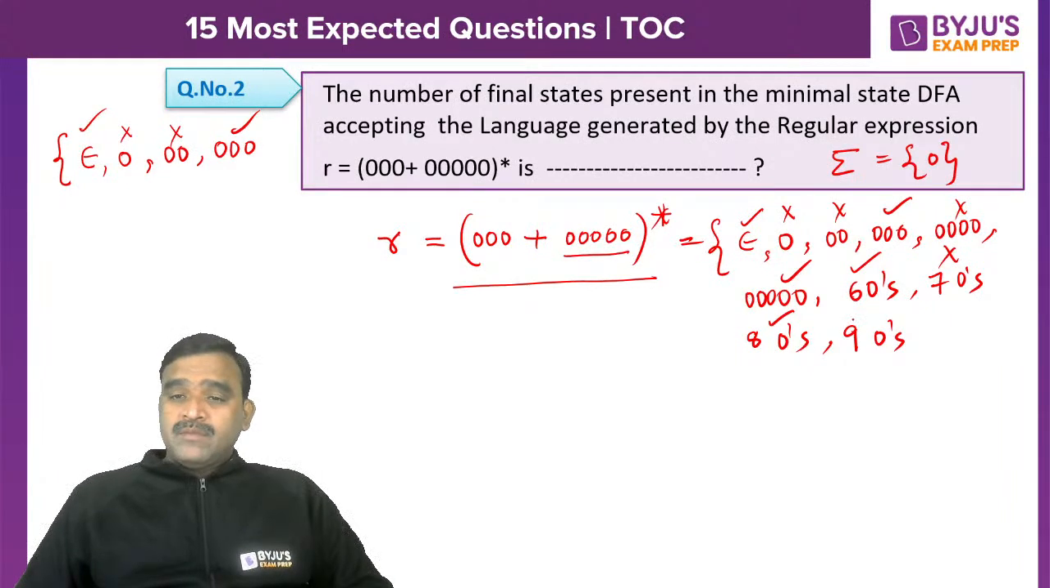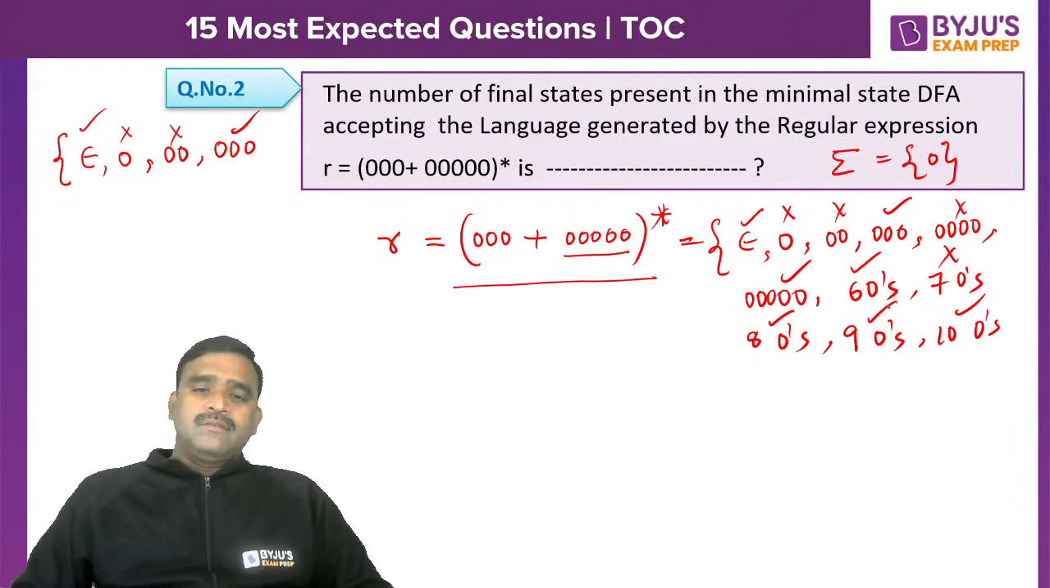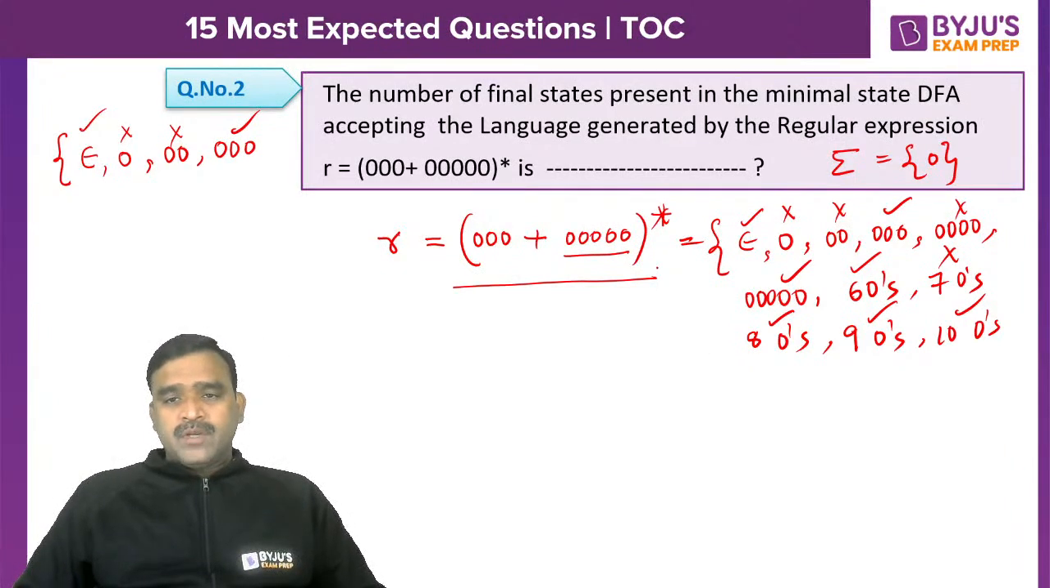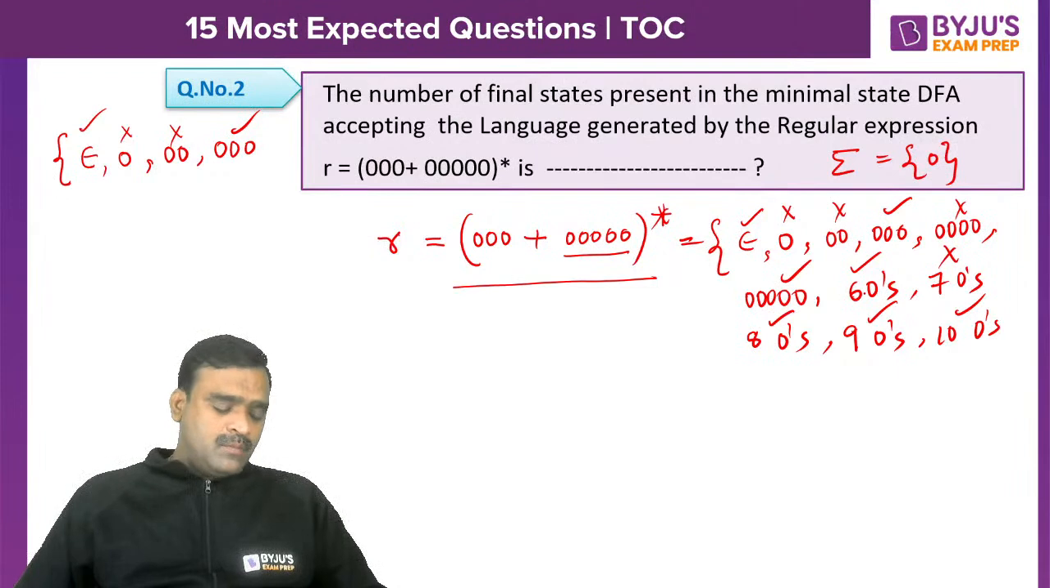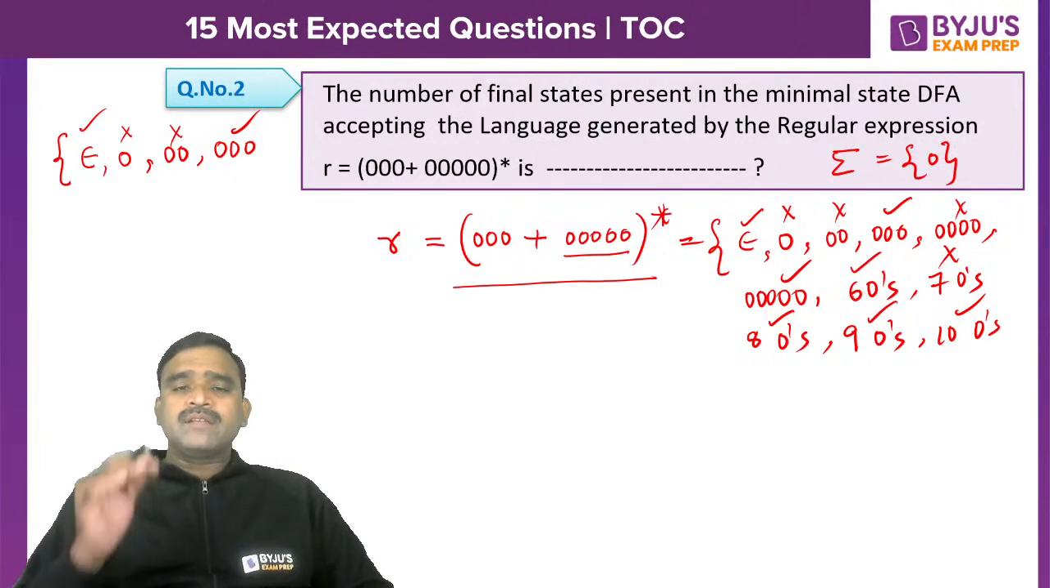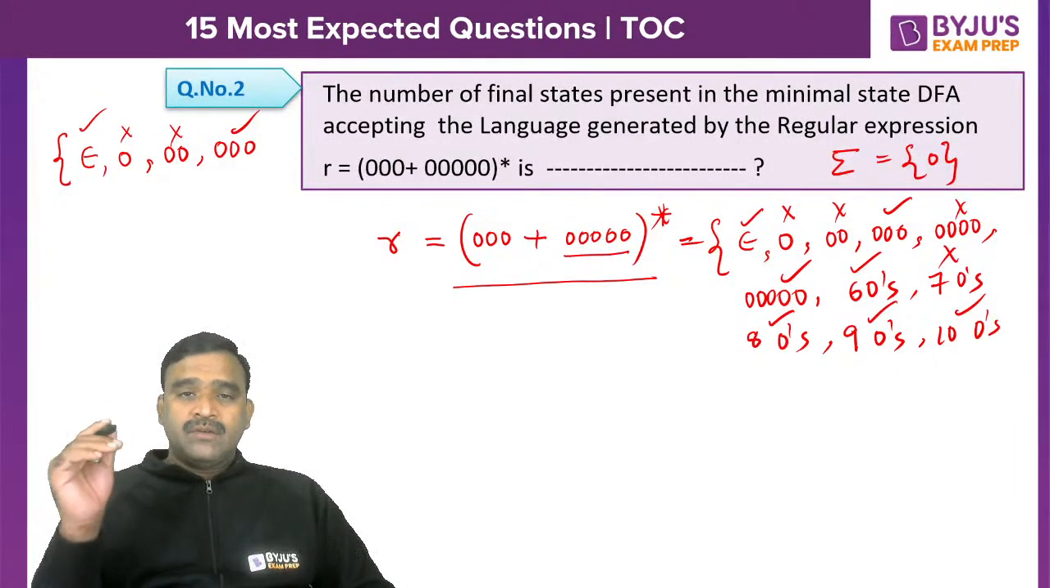9 zeros, 3 times 3 zeros, we can take; possible. Number of zeros 10 is also possible, because 2 fives. From 8 onwards every count is possible. The only ones not possible are single zero, double zero, 4 zeros and 7 zeros. That's all. Remaining all are possible. You can verify. For example, if you have a doubt, 13 zeros, how to get 13?